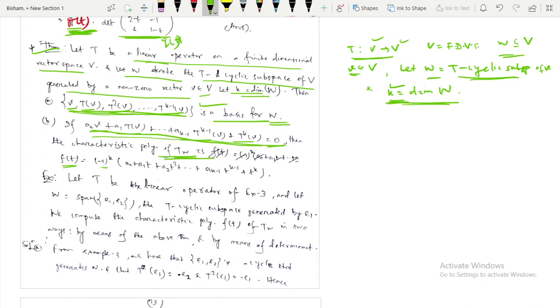then the characteristic polynomial of T_W can be written as minus 1 to the power k into a naught plus a1 t plus a2 t squared. That means in place of capital T we put small t. So this will be minus 1 to the power k into a naught plus a1 t plus a2 t squared up to plus a k minus 1 t to the k minus 1 plus t to the power k. I will not prove it, and you have to remember this one.